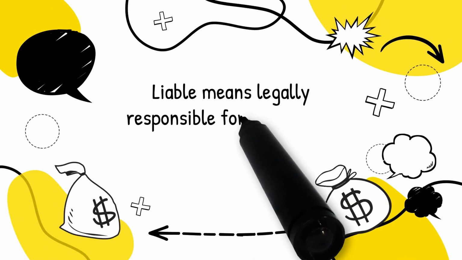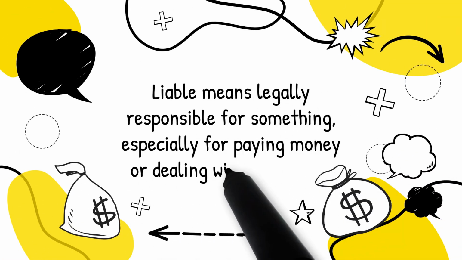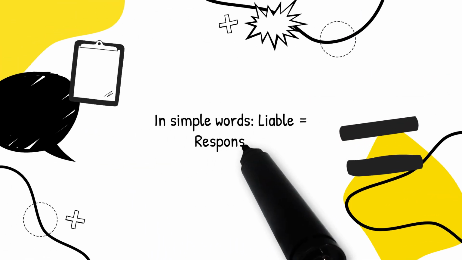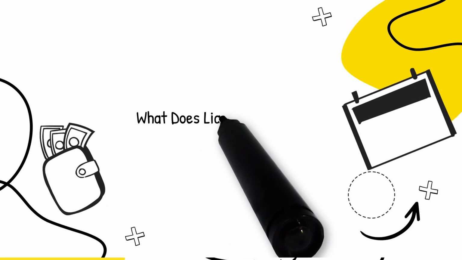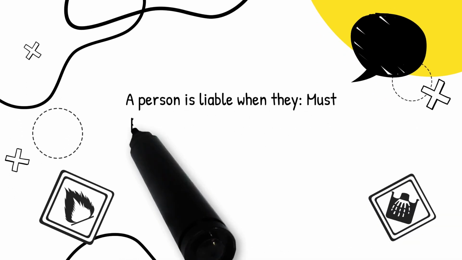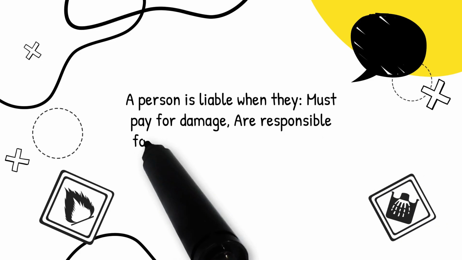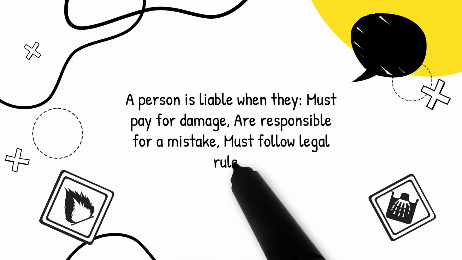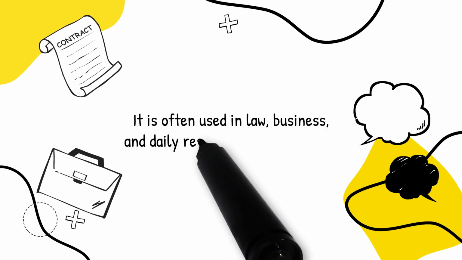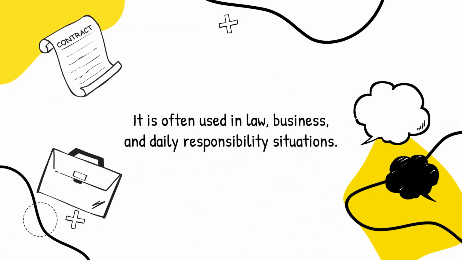Liable means legally responsible for something, especially for paying money or dealing with a problem. In simple words, liable equals responsible. What does liable mean in daily life? A person is liable when they must pay for damage, are responsible for a mistake, or must follow legal rules. It is often used in law, business, and daily responsibility situations.